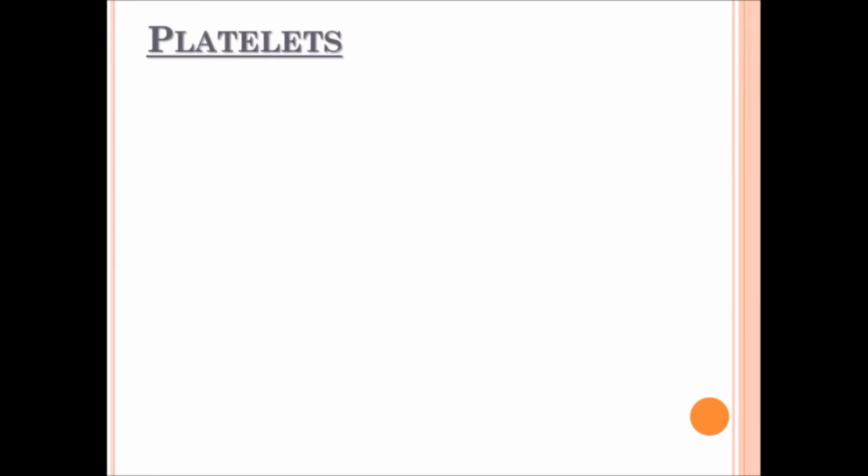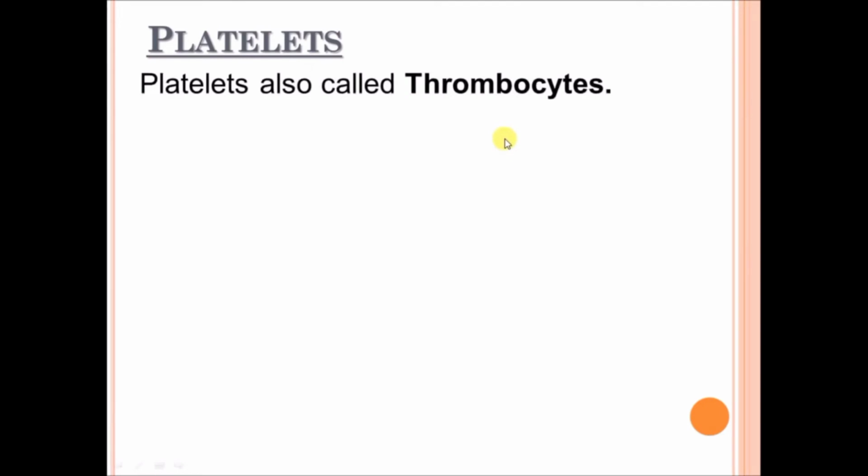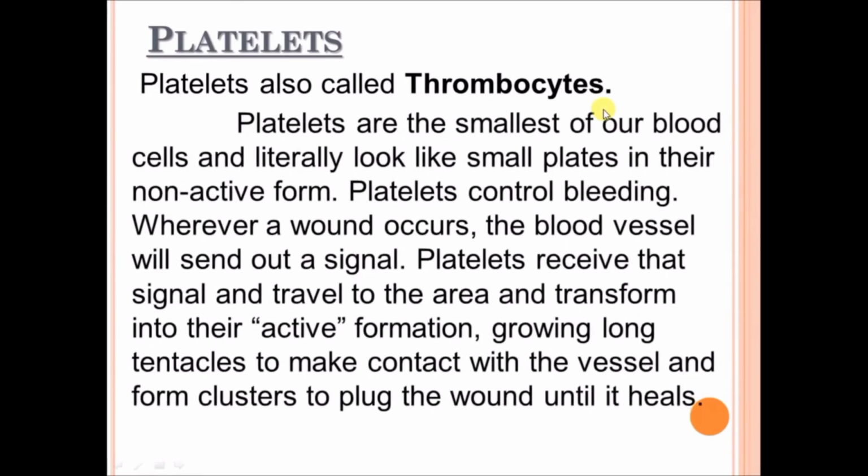And what are platelets? Platelets, also called thrombocytes, are the smallest of our blood cells and literally look like small plates in their non-active form. Platelets control bleeding wherever a wound occurs. The blood vessels will send out a signal. Platelets receive the signal, travel to the area and transform into their active form, growing long tentacles to make contact with the vessels and form clusters to plug the wound until it heals.